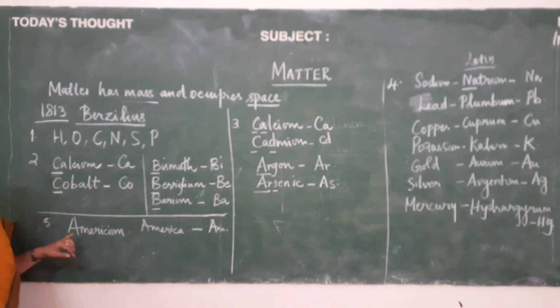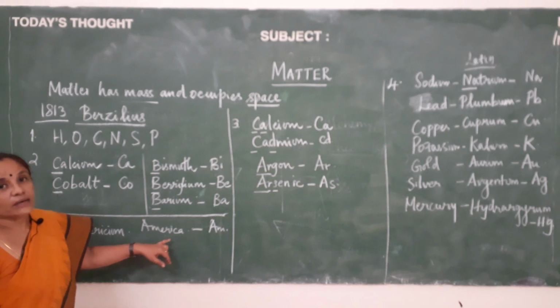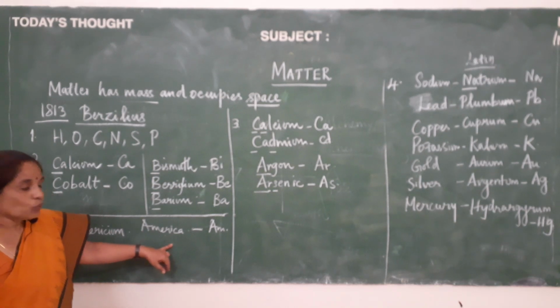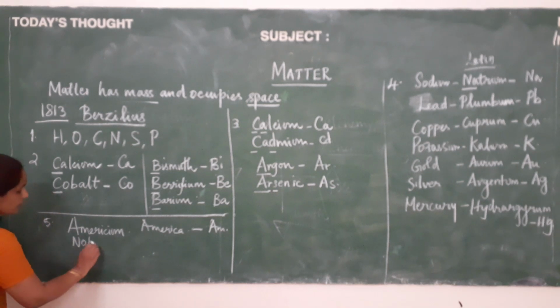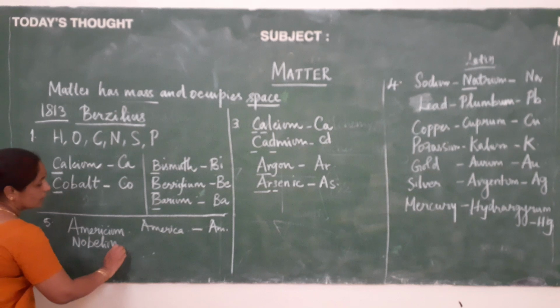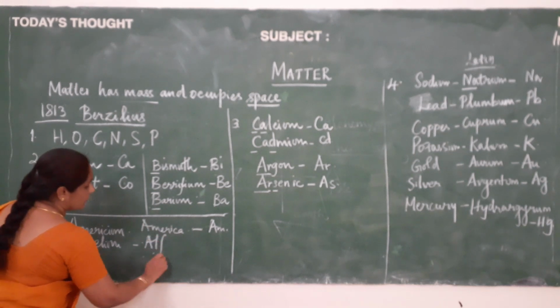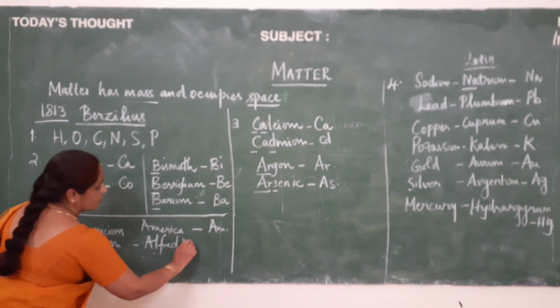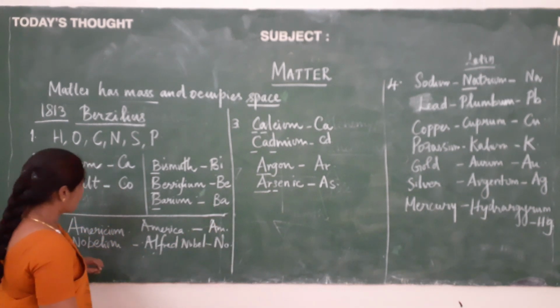And you can also tell here europium. Europium is getting its name from Europe, and its symbol is Eu. And next, nobelium. Nobelium is getting its name from the scientist Alfred Nobel, and the symbol will be No.